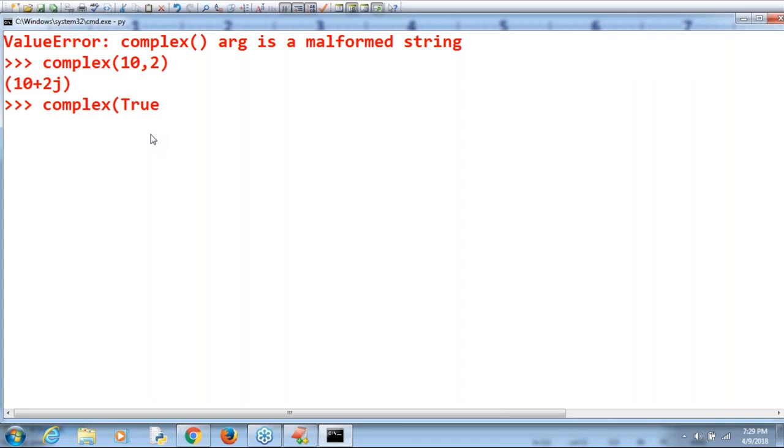Complex of true comma false, I'm taking. Can you please observe that? What is the answer by default we are going to get? 1 plus 0j. Remember that. It is perfectly acceptable. In general, we are not going to use complex that much, so ignore it, no problem. Are you able to understand?